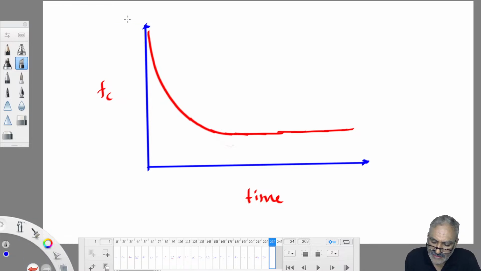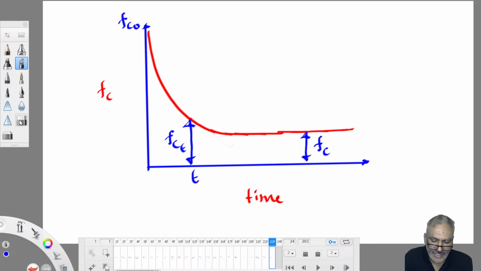Infiltration capacity at time t equal to 0, this is zero time, is taken as FC naught. At any time t, you work out the ordinate of that curve, infiltration capacity equal to FCt. Once it attains a constant value, that constant value is called the steady state value. It is called FC. So it is an infiltration capacity versus time plot, right? This curve is known as Horton's curve.